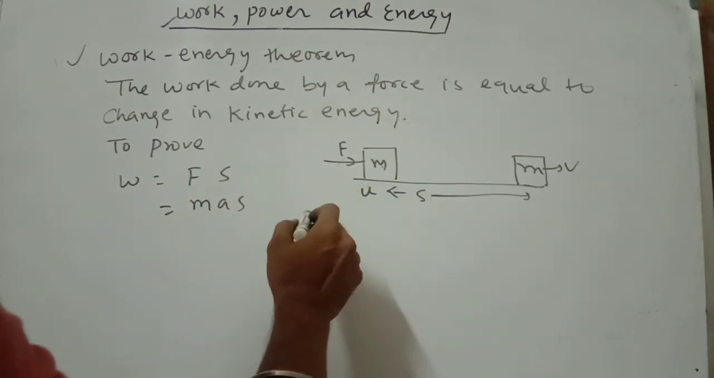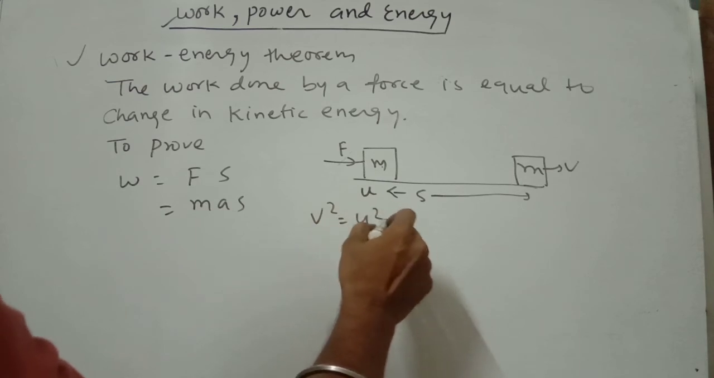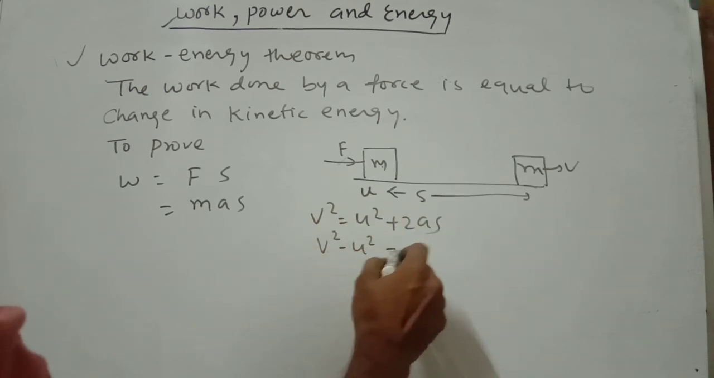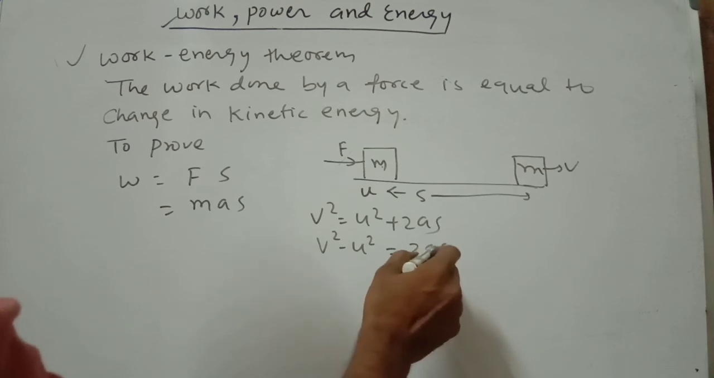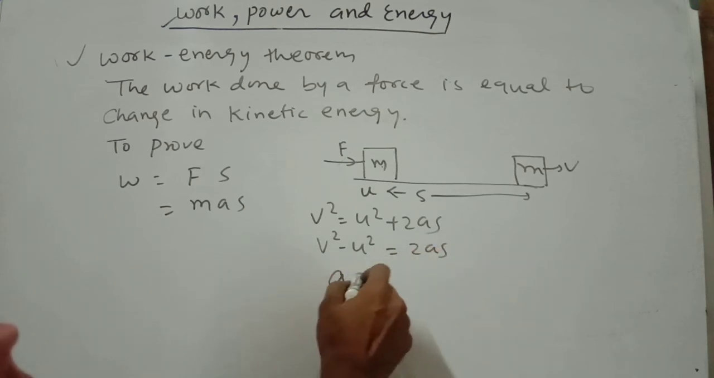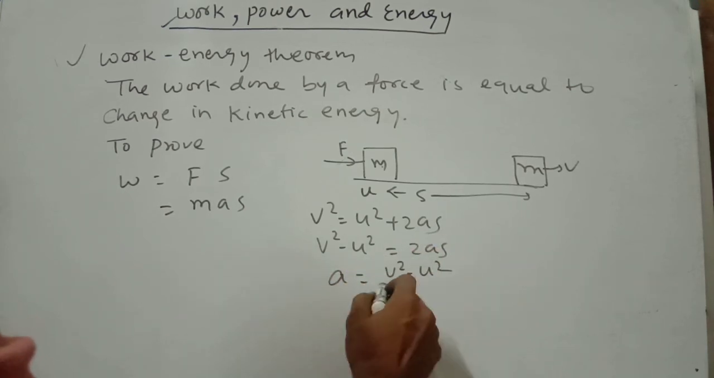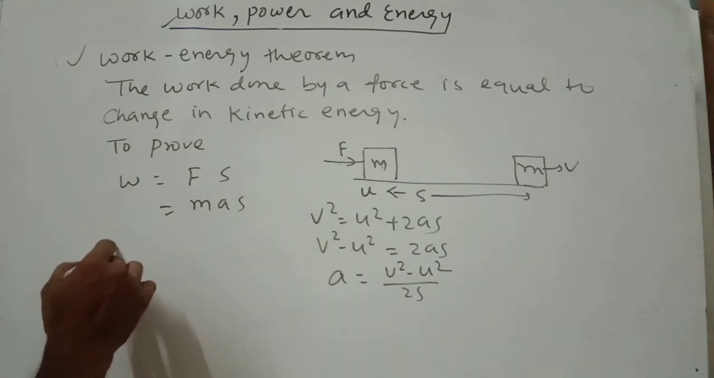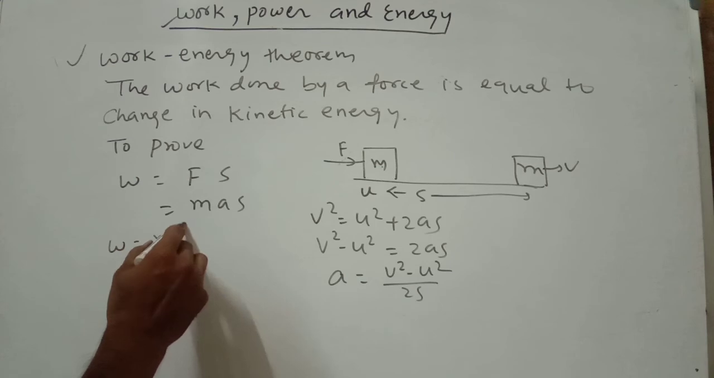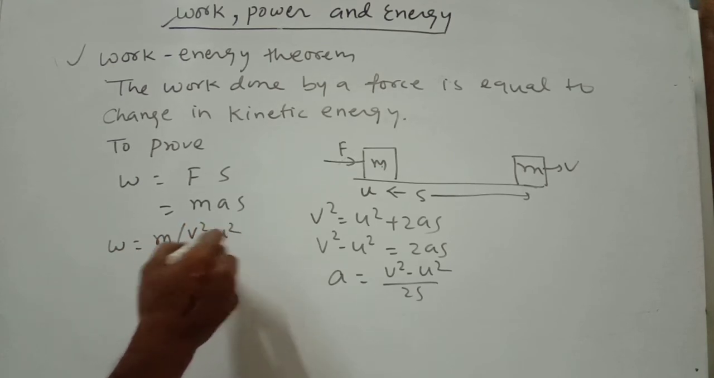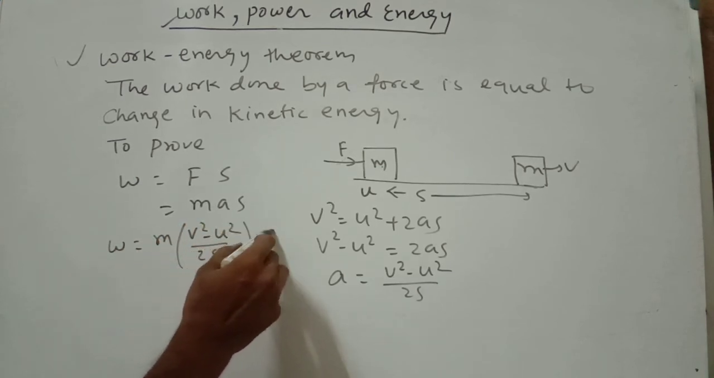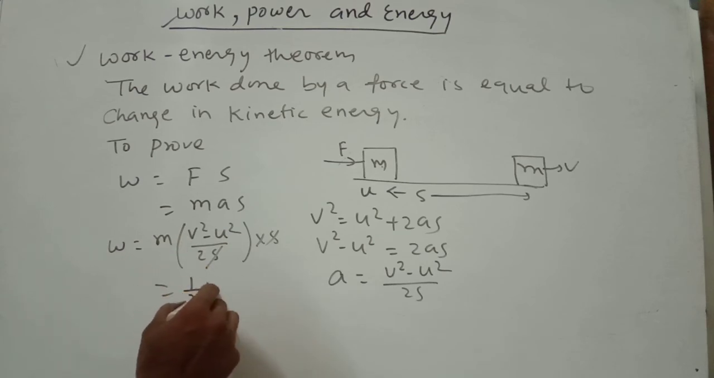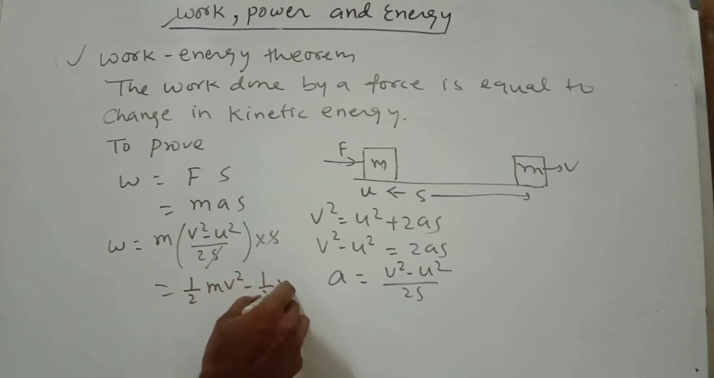Again, what will you use? The third equation of motion, v square equal to u square plus 2as. From here you can write v square minus u square equal to 2as. Now you can find a from here: a equal to v square minus u square by 2s. The value of a you will put here. After that you will get v square minus u square by 2s into s, where s is cancelled. Now you can write half mv square minus half mu square.